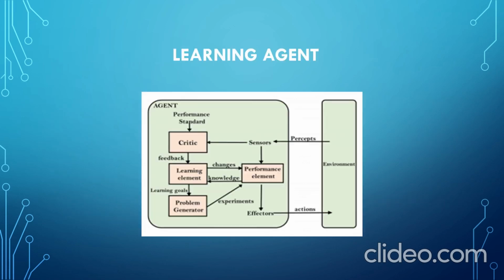Like the above agents, the learning agent also gets the information from the environment through sensors, and the learning agent mainly has four components. They are the critic, learning element, problem generator, and performance element. The learning element always takes the feedback from the critic as per the fixed performance standard, and the problem generator is responsible for suggesting actions that will lead to new and informative experiences. The performance element is responsible for selecting external action by considering the above conditions and performs on the environment. This is how a learning agent performs on its environment.